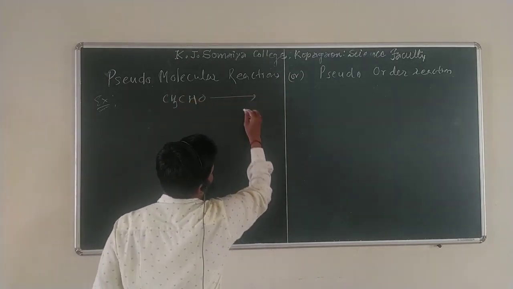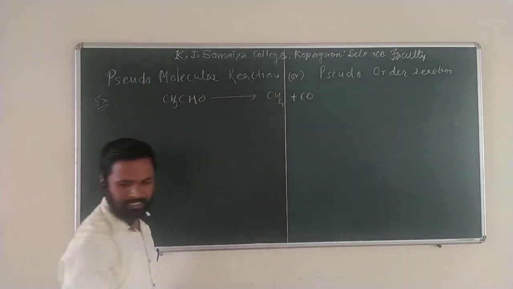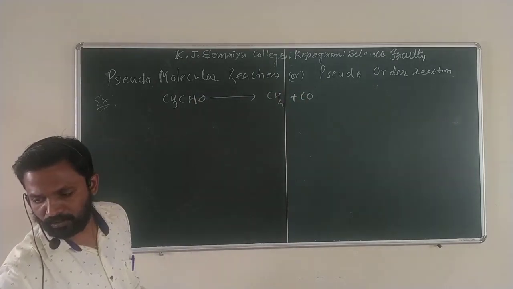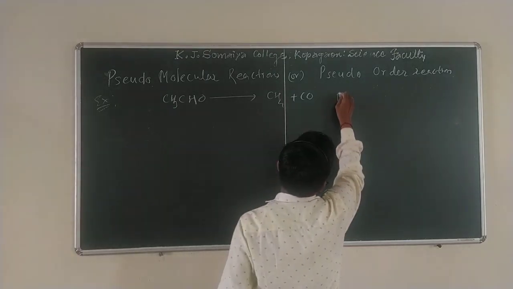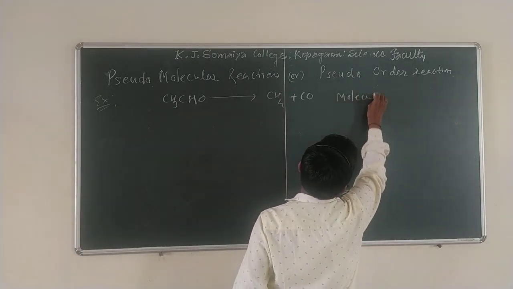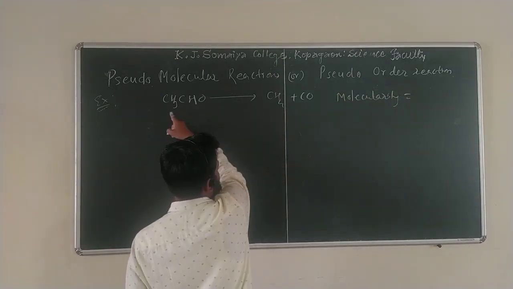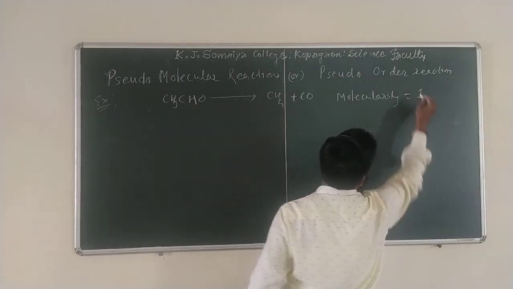Acetaldehyde, CH3CHO, we have already seen. Acetaldehyde decomposes into CH4 plus carbon monoxide. We already took this example. Now here, what is the molecularity? First we have to write the molecularity. How many molecules reacted in this reaction? Only one molecule. Molecularity is 1.